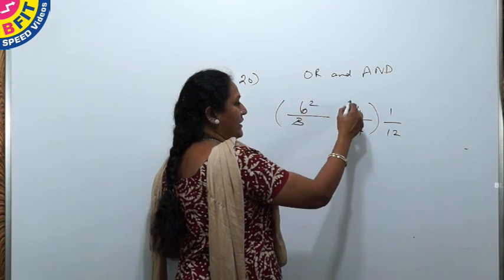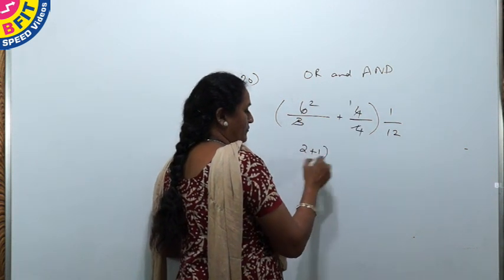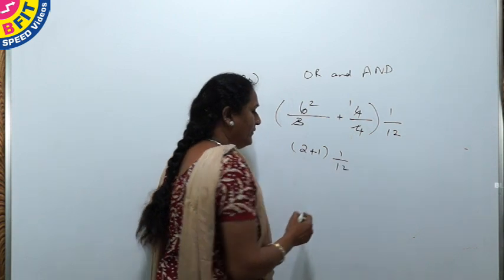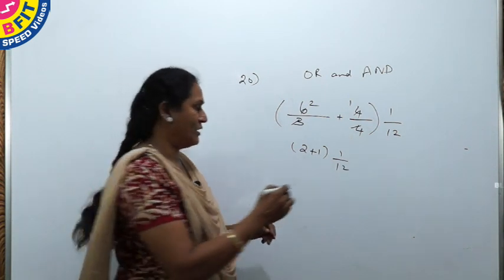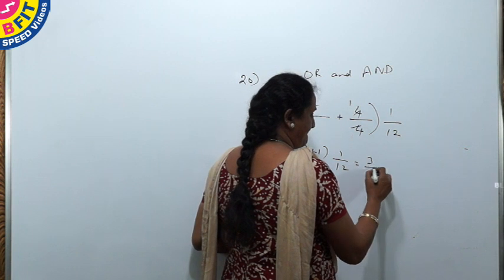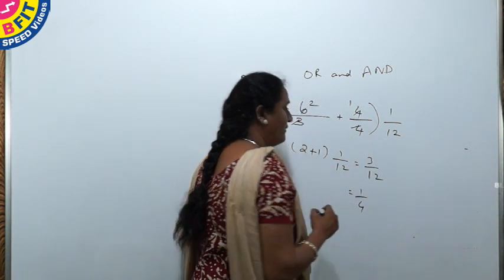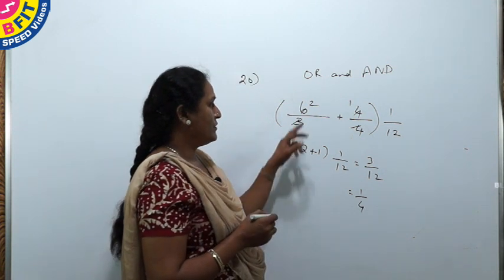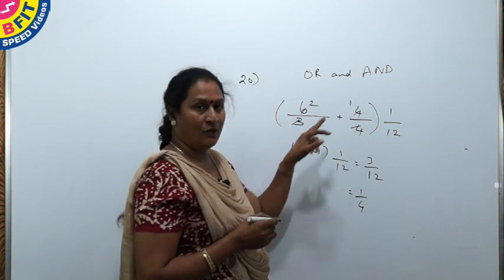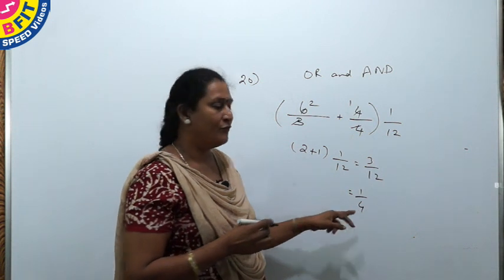And now by simplifying, we have 2 plus 1 into 1 by 12, or 3 by 12, which is equal to 1 by 4. So 6 men and 4 women in one day can do 1/4 of the work.